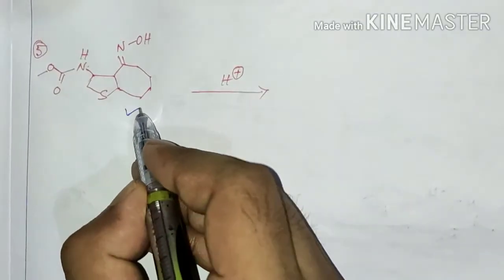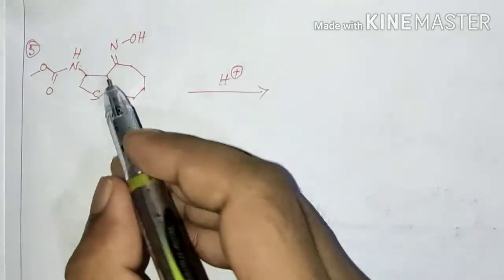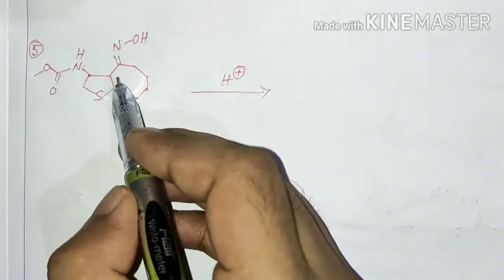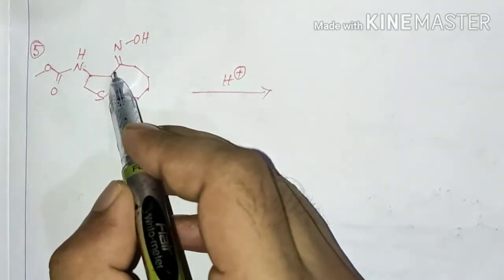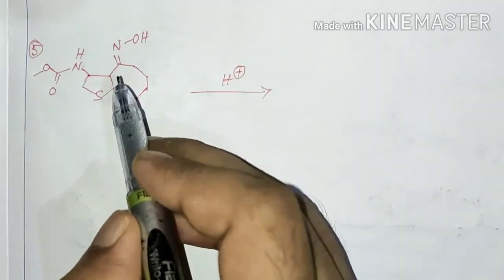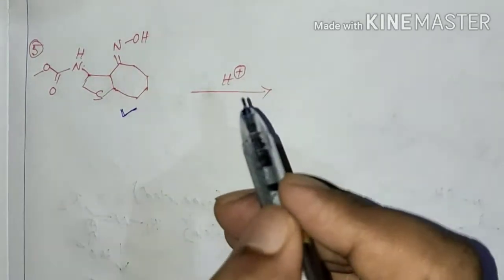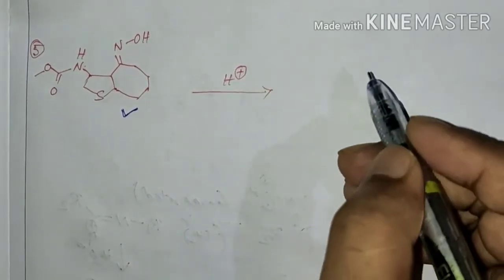And this is also a very important example. That means at first shot we can think that it will undergo Beckmann rearrangement to form the corresponding 8-member lactam, but the 8-member lactam is not stable enough.